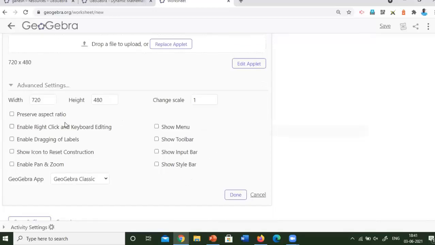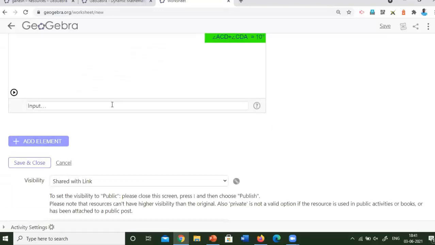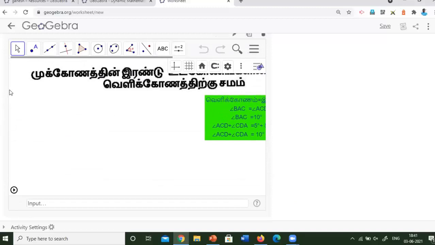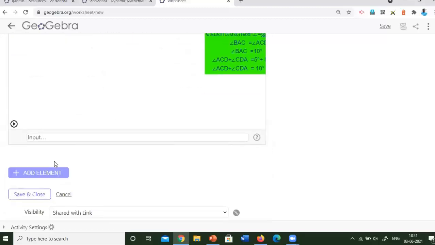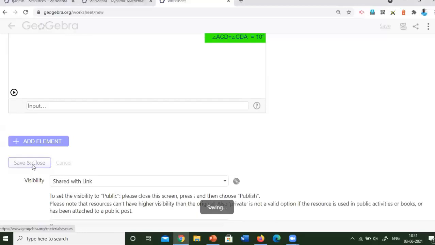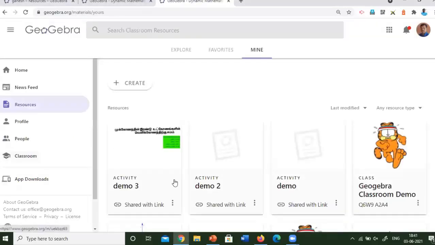Yes, if you want the students to see the menu or the toolbar, these are all things we can enable. So input bar, show style bar, like this, we can enable them and then click done. Okay, now you can see the applet has reduced its size, and then click save and close. Now you can see the GeoGebra applet activity is created.